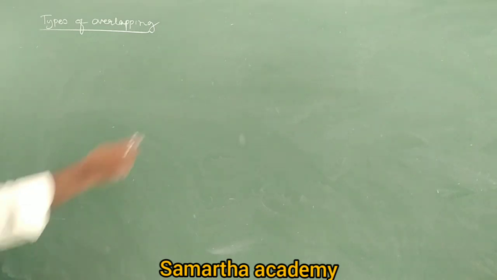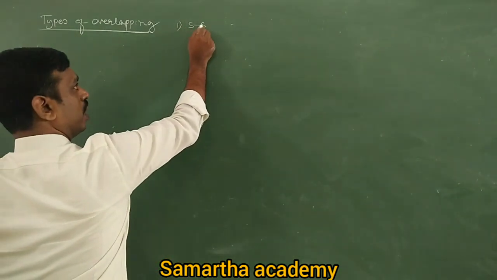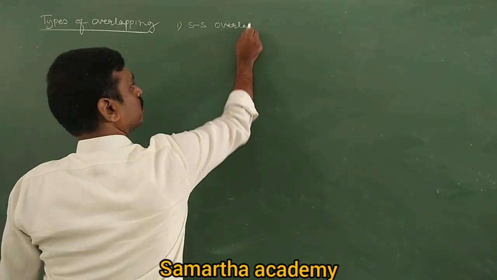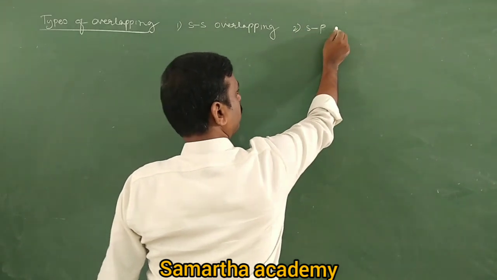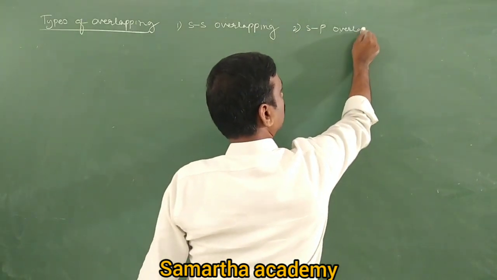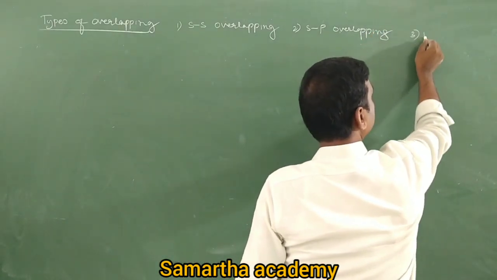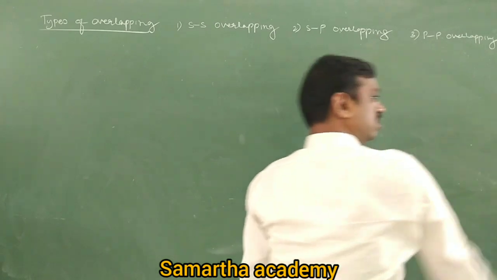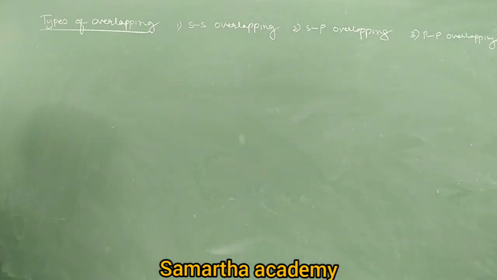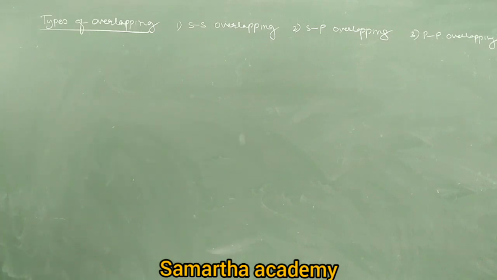Types of overlapping. Usually overlapping is classified into three types. One, SS overlapping. Take down. Two, SP overlapping. Three, what? PP overlapping. So this VBT theory explains three overlappings. We don't have d orbital overlapping. Therefore SS overlapping, SP overlapping, and the third one is PP overlapping.